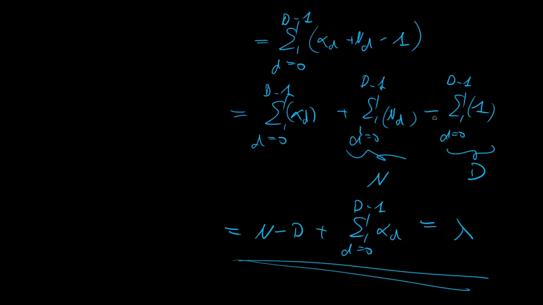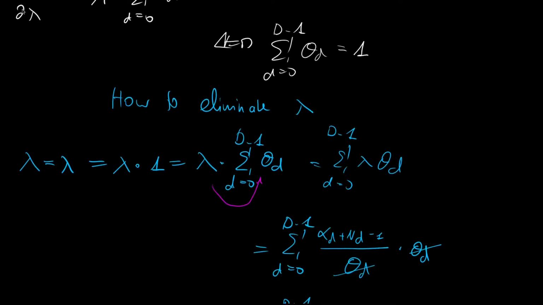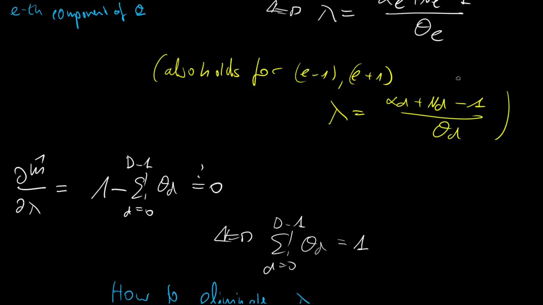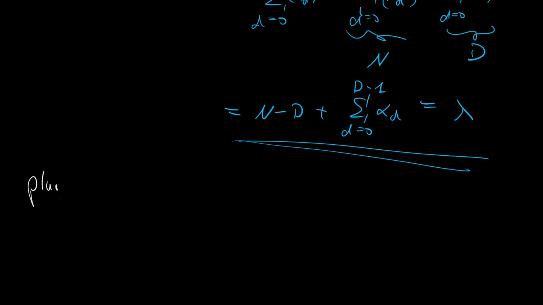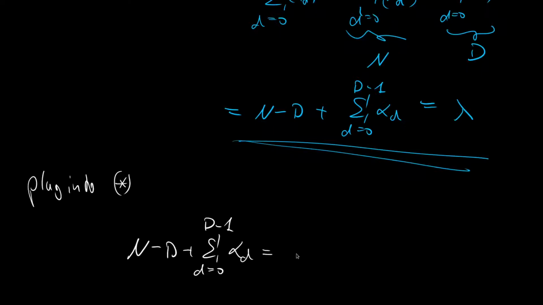And then we can plug this back in. Let me go up here and call the expression that we had here a star, and then plug into star, and then we get n minus D plus the summation from d=0 to capital D minus 1 over alpha d is the alpha e plus ne minus 1 over theta e. And recall, we wanted to take the derivative with respect to theta e in order to solve for theta e.